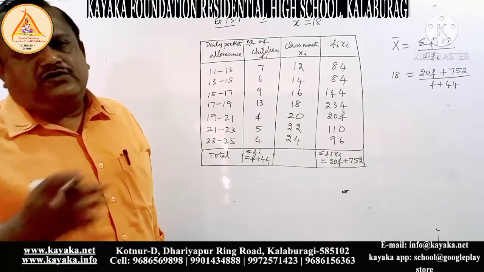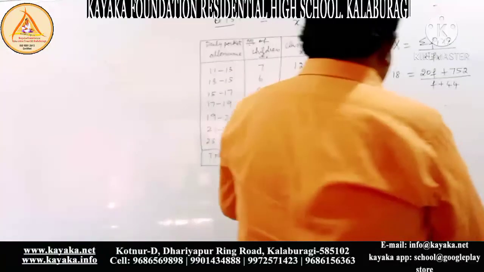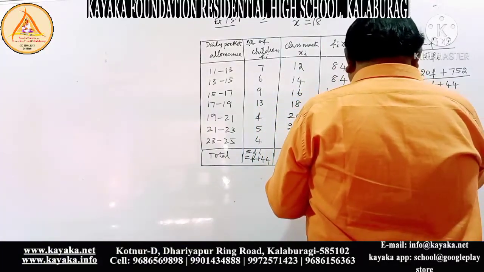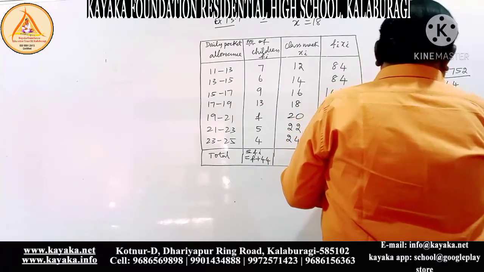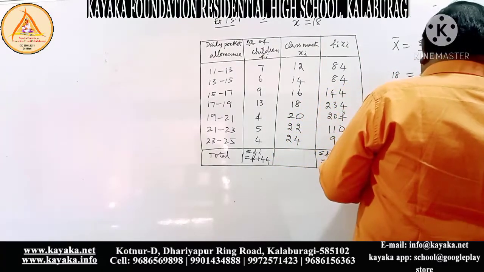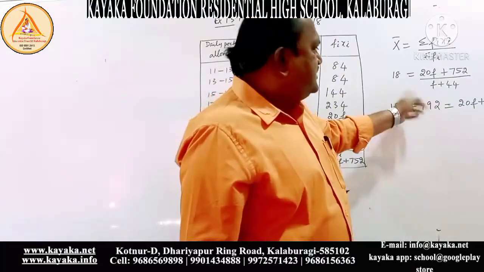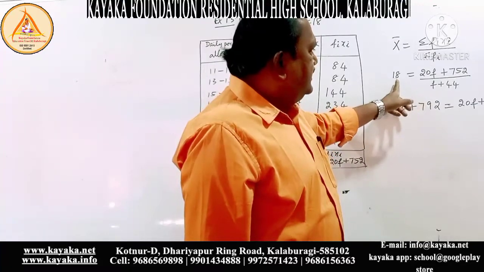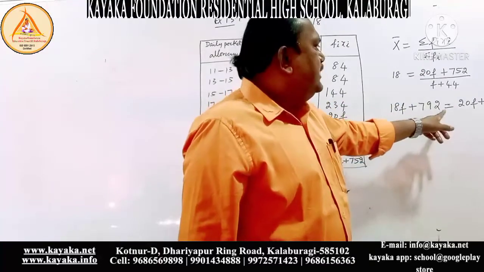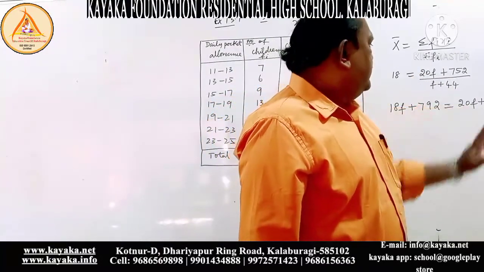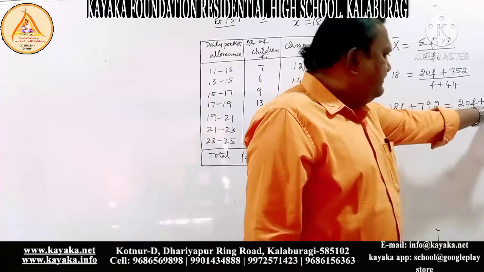You will get the answer. Cross multiply, then simplify. Just cross multiply. You will get 18f plus 792 equal to 20f plus 752. Because we can't waste time, I am just directly writing the answer. Here 18 into f, you will get 18f. 18 into 44, you will get 792. 20f plus 752 here.